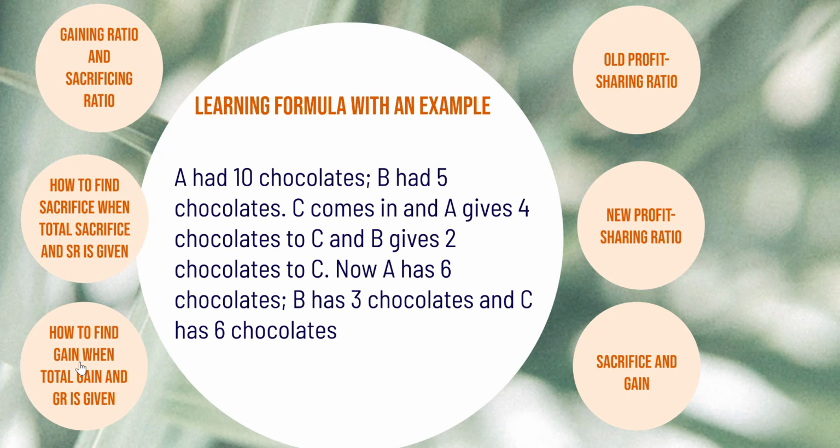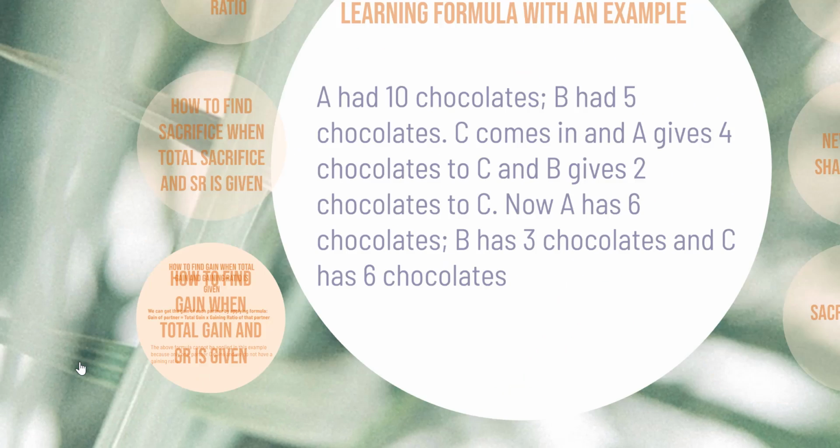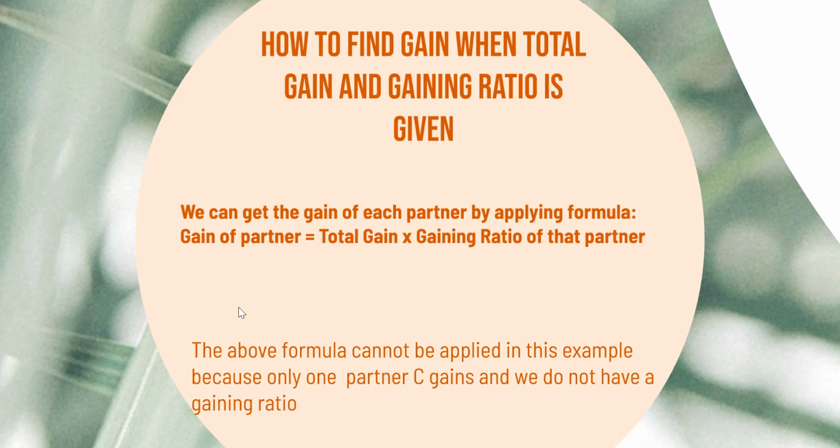Now the same logic can be applied to get the gain of each partner when the total gain is given and the gaining ratio is also given. We need to apply the formulae: gain of the specific partner is equal to the total gain multiplied by the gaining ratio of that specific partner. However, in this example, we cannot apply this formulae because we do not have a ratio, because only one partner, C, gains. However, if more than one partner gains, we can apply this formulae to get the gain of each partner.